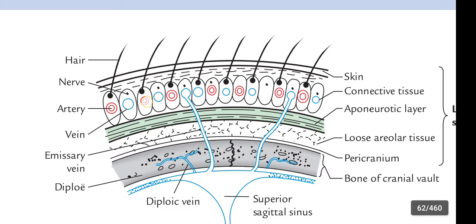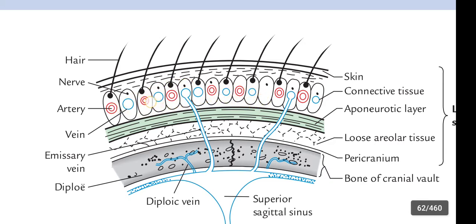If you observe, this is the first layer and this is the second layer. In the second layer, there are small pocket-like structures formed by fibrous septa, and it contains the lobules of fat.